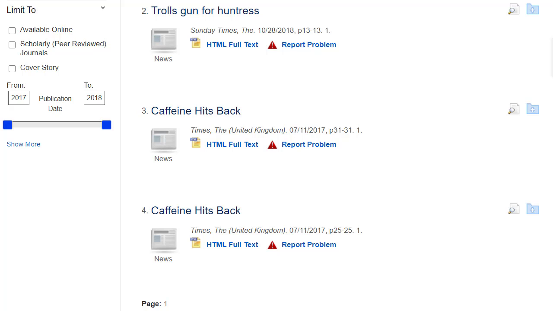For example, let's take a look at an article I retrieved using the newspaper source database. Here, we find a very short article about kombucha out of the Times in the UK. Now is a good time to point out that because many of the databases are international in scope, pay attention to any geographic point of view in case it affects the relevance of the information to an American audience, if that matters for your research question.